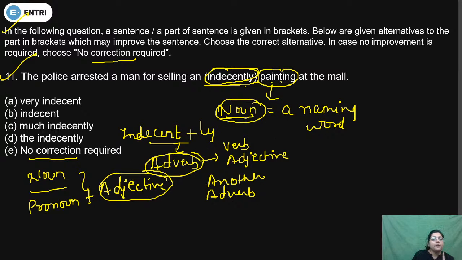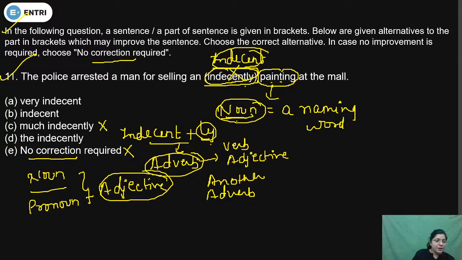So definitely before a noun, indecently will not be used. So the correct one will be indecent. Because if we add ly, then it will become an adverb. So an adjective will be used. So the point is that where an adjective is given in the options, we can easily eliminate option E because it is an adverb.